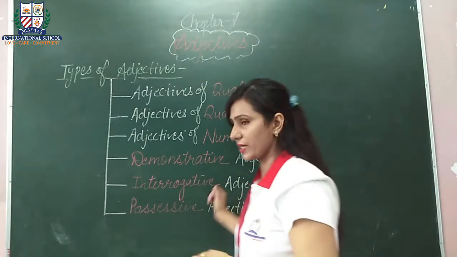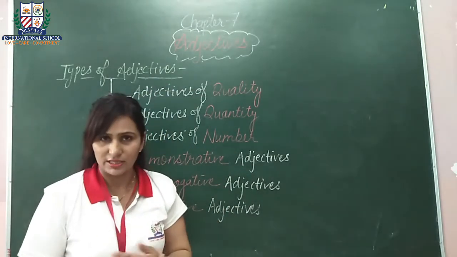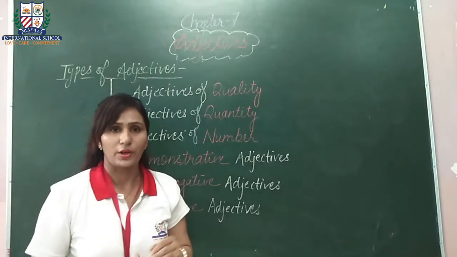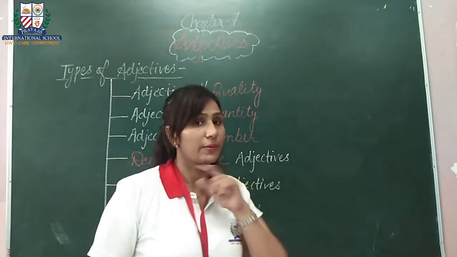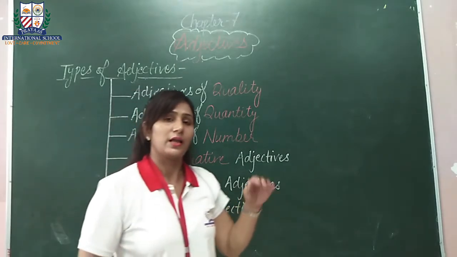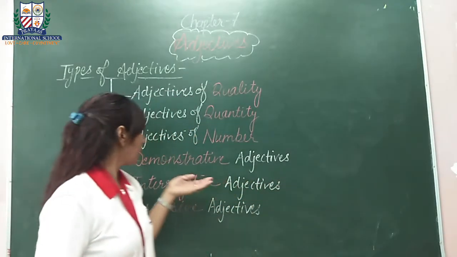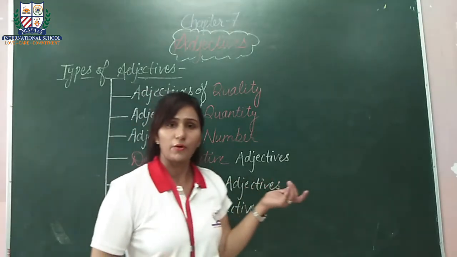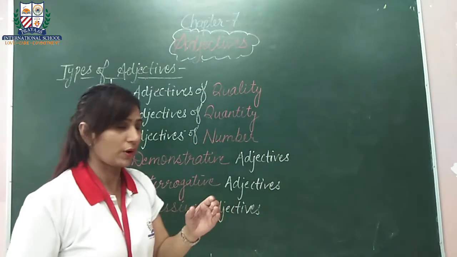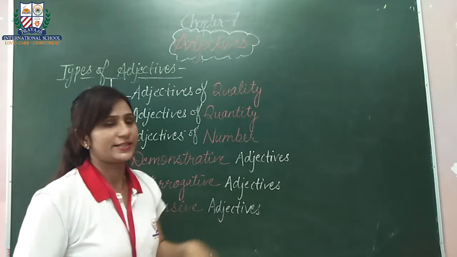Next is interrogative. Interrogative, you have also studied about interrogative sentences. It's clear from here. When a sentence asks a question, when a question word is put before a noun, remember, this question will be put before the noun. Like, what book are you reading? Okay? Which movie are you talking about? So here is the noun. Okay, the question is put before the noun. So those types of adjectives are called interrogative adjectives.